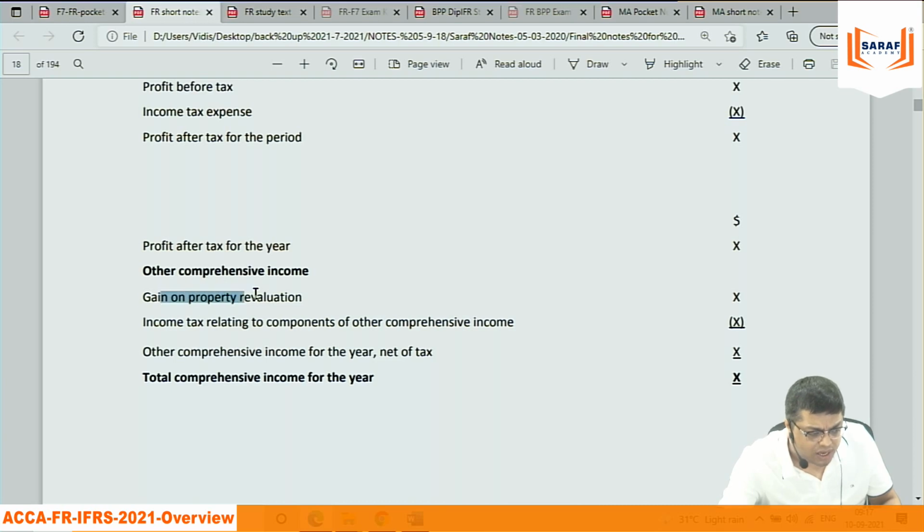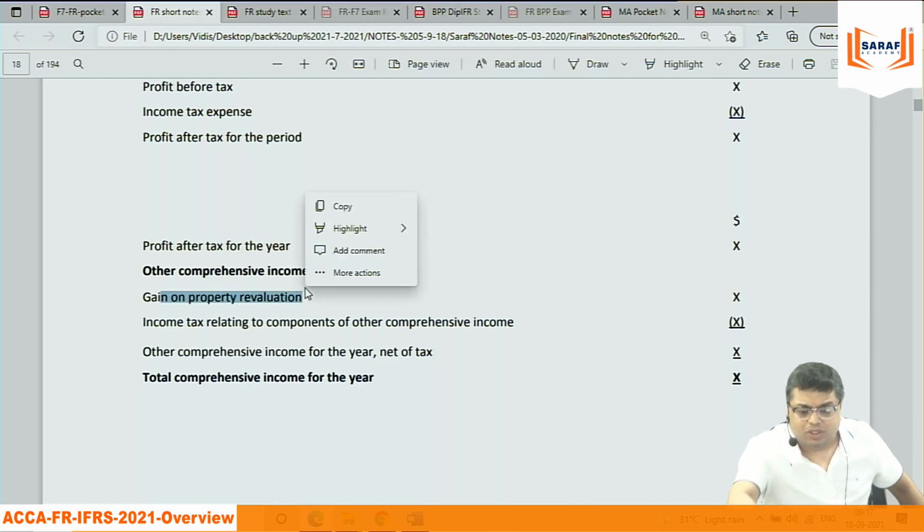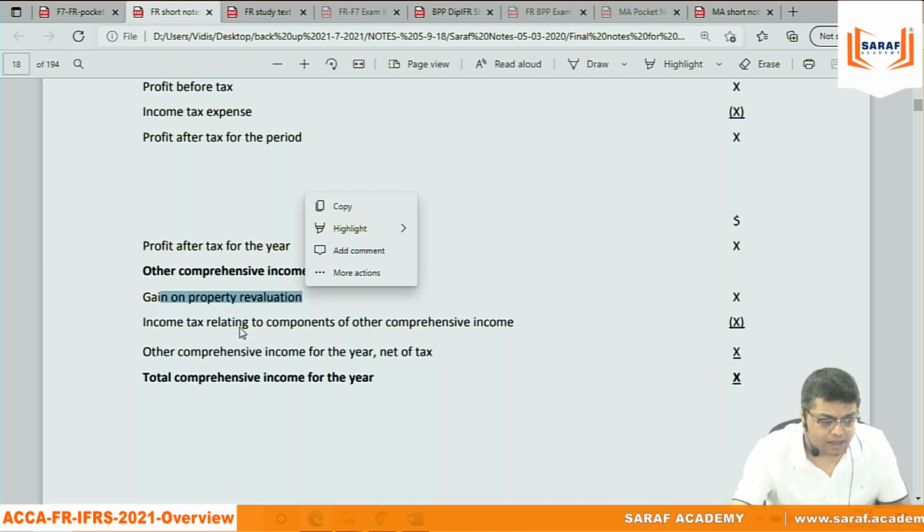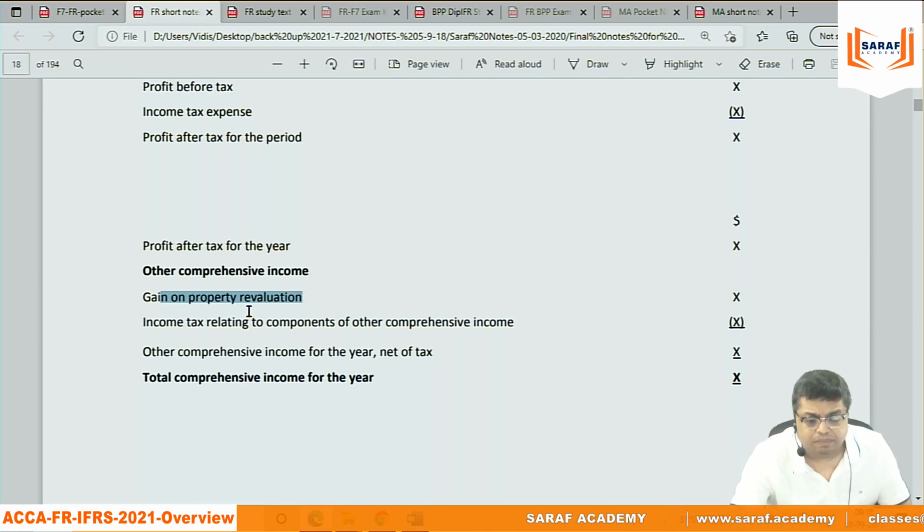Why am I saying non-realized? Suppose I have this property in which I am taking training classes. I purchased this property 10 years back. Now the value of the property is double. I want to record the double value, that is, I purchased for 1 crore, now the value is 2 crore, and I want to write the 1 crore in the books as a gain. But I have not sold the property, I have not realized that gain. That is other comprehensive income.